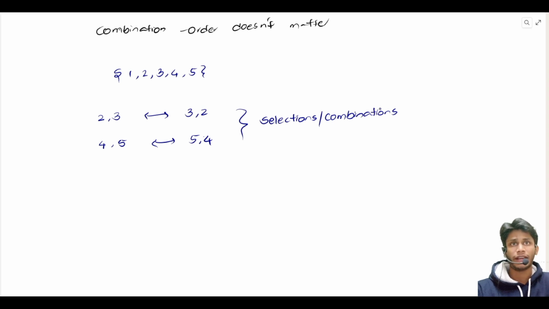Whereas now if I ask to form 2-digit numbers from this, not selections, but to form 2-digit numbers from this. In this case, 2, 3 is different from 3, 2. And 4, 5 is different from 5, 4. Because we are forming 2-digit numbers. So these are the case of permutation, where order matters. So these are my permutations or arrangements.